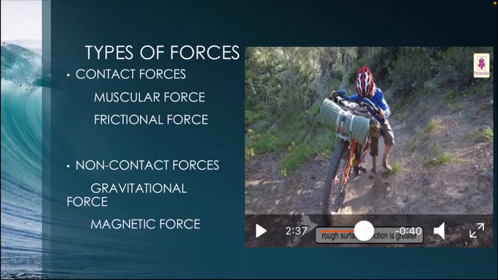And for non-contact force, there will be an external force, so you do not need to have direct physical contact with an object. Okay, so this is called non-contact force. Can you get it? And in contact force, you have two types: one is muscular force and another one is frictional force. Under non-contact forces, you will have gravitational force and magnetic force. Now let us learn about frictional force in detail.